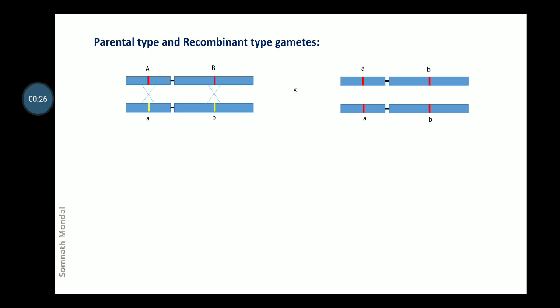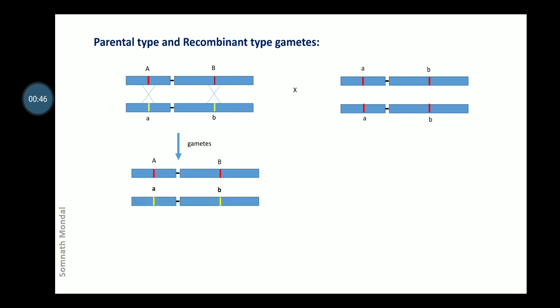Suppose in a cross between an organism having genotype capital A, capital B, small a, small b, with small a, small b, from the first parent we can expect parental type gametes, that is similar to that of the parent. The capital A and capital B alleles are together and small a and small b alleles are also together on the same chromosome.